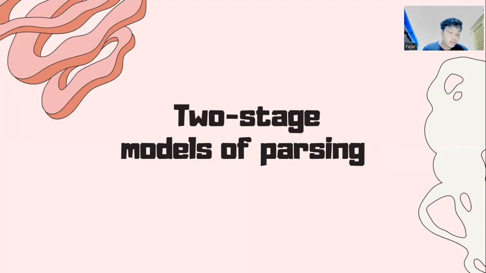Two-stage models of parsing have been supported by a variety of experimental findings, such as the garden path effect, where readers initially parse the sentence in an incorrect manner before adjusting their parsing to arrive at the correct interpretation. These models have been used to explain how people process ambiguous sentences, such as those with multiple plausible meanings.